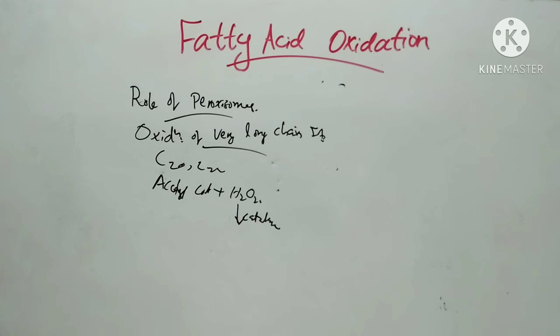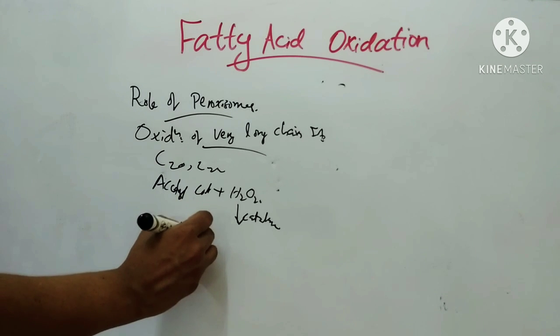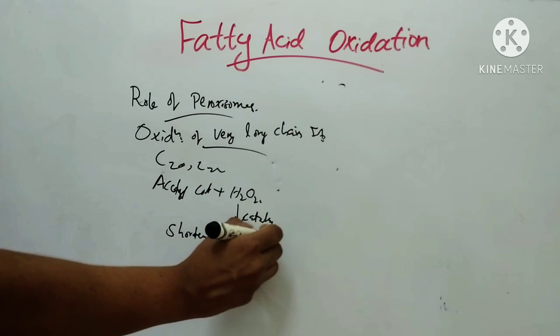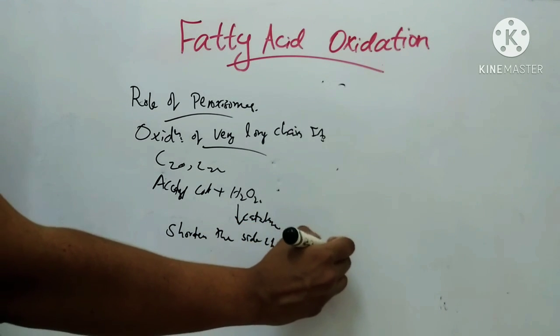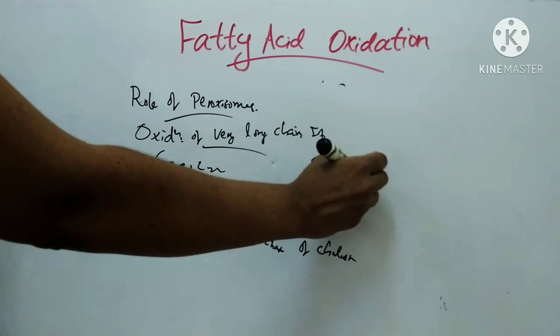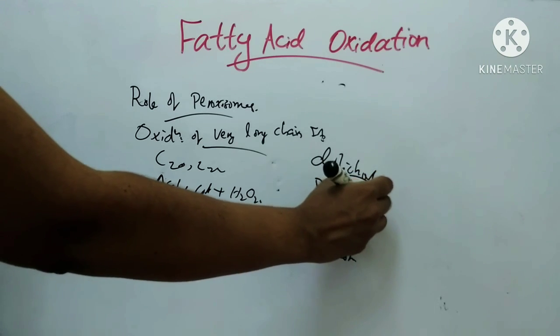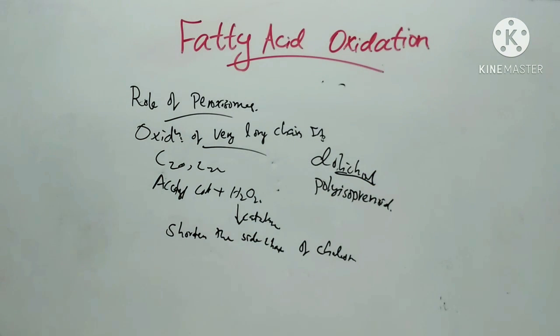Then another role of peroxisomal beta oxidation is to shorten the side chain of cholesterol in bile acid formation. Peroxisomes also take part in the synthesis of glycolipids, cholesterol and dolichol. Dolichol is a polyisoprenoid. It is formed from farnesyl diphosphate by further addition of up to 16 isopentenyl residues.